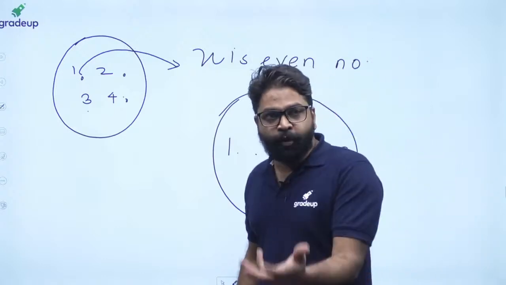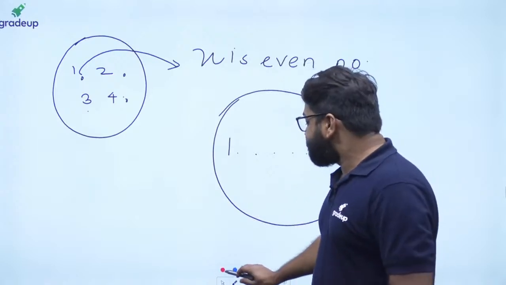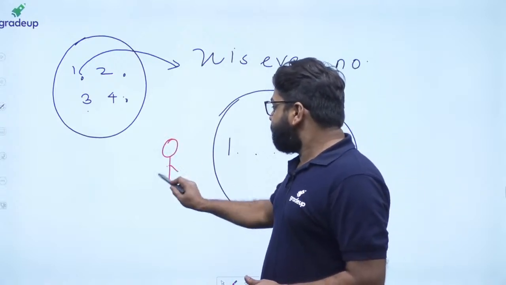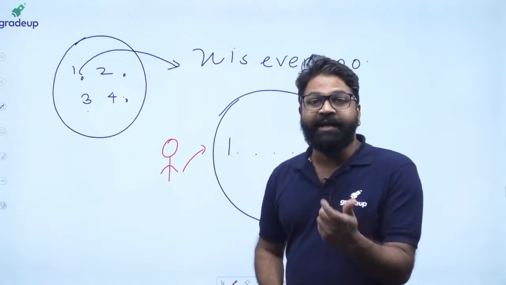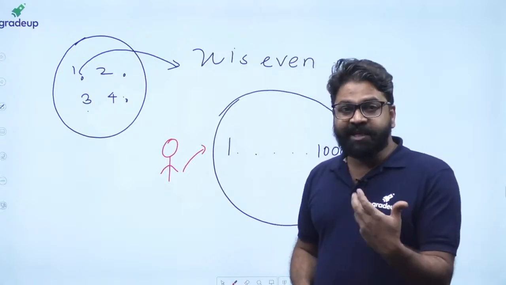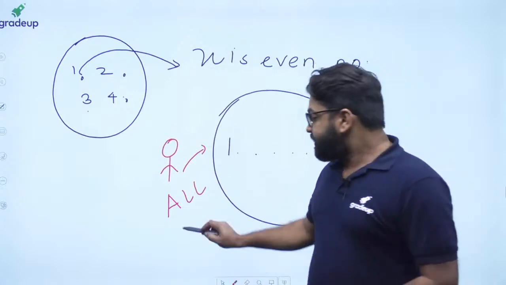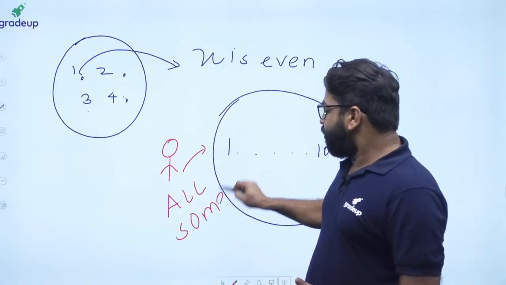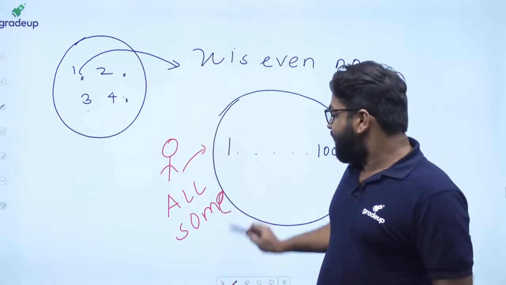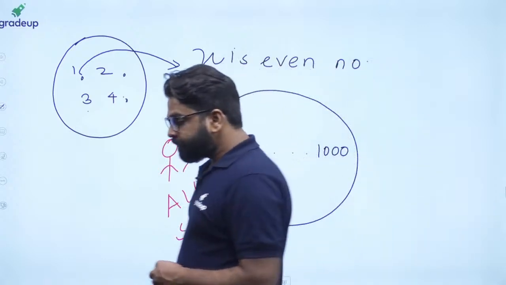So instead of doing it, I will stand outside and ask in terms of quantity. I will ask in terms of a quantity: check whether all of them are true or not, check whether some of them are true or not. So here you are basically asking in terms of a quantity.